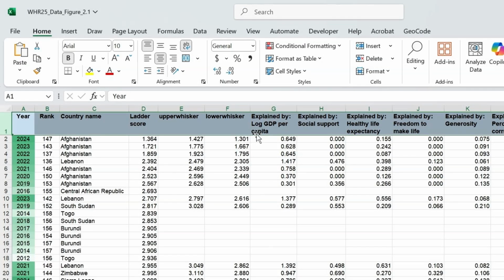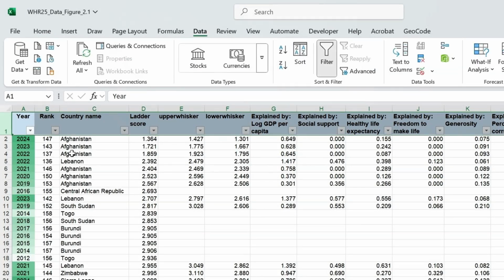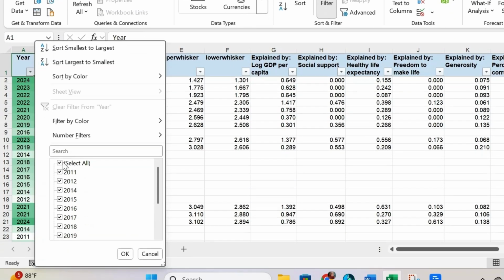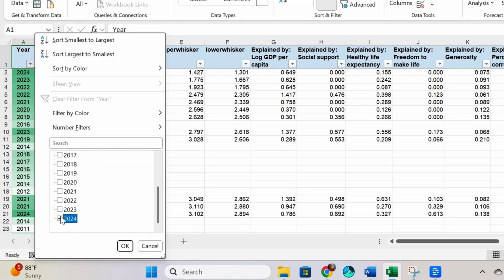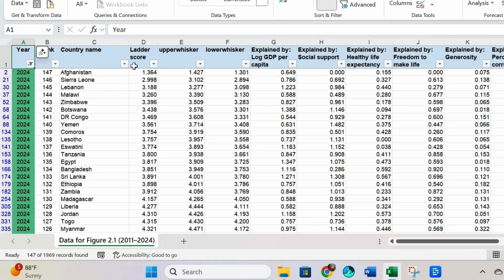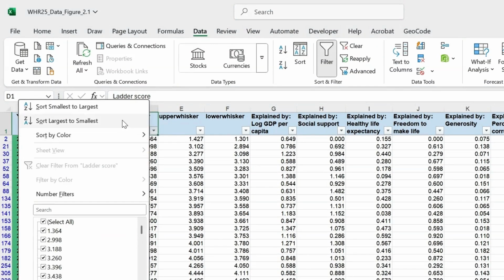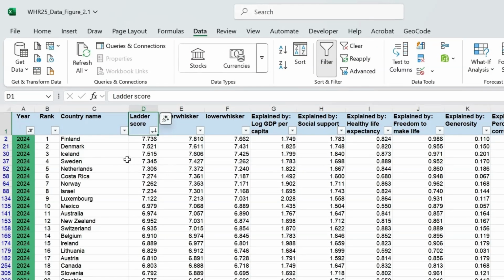Filtering works the same way. Since this data set has a wide range of years, let's filter out all the years but 2024. And then let's sort largest to smallest by that ladder score. Now we can see at the top of the list is Finland at 7.736, followed by Denmark at 7.521, then Iceland, Sweden, Netherlands, Costa Rica, Norway, Israel, Luxembourg, Mexico, Australia, New Zealand, Switzerland, Belgium, Ireland.